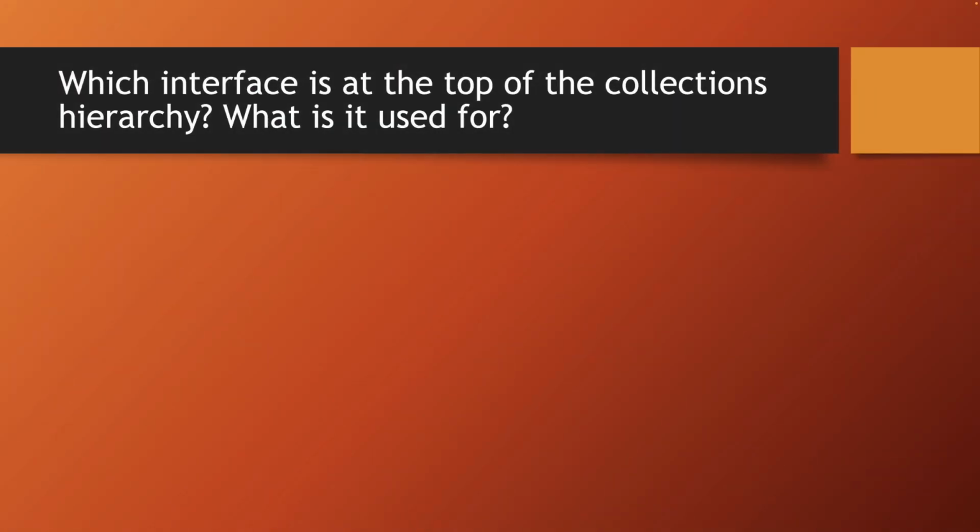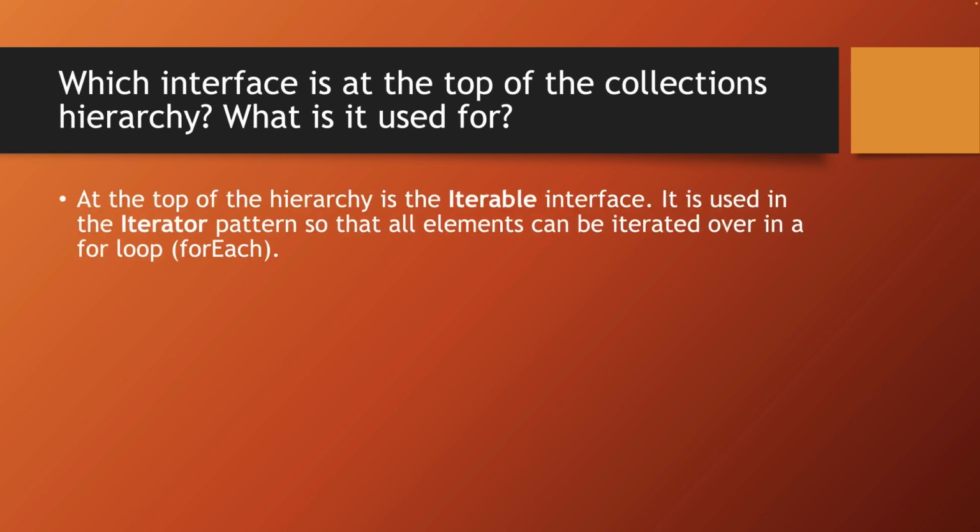Which interface is at the top of the collection hierarchy? And what is it used for? At the top of the hierarchy is the interface Iterable. It's used in the iterator pattern, so that all elements can be iterated over in a for loop or in a forEach loop.